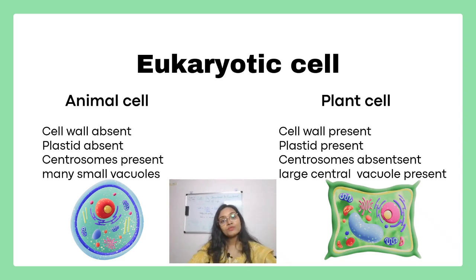Plastid is also absent in animal cell, and in plant cell, plastids are present. Centrosome is present in animal cell but absent in plant cell. Many small vacuoles are present inside the animal cell, but in the plant cell only one big vacuole is present.